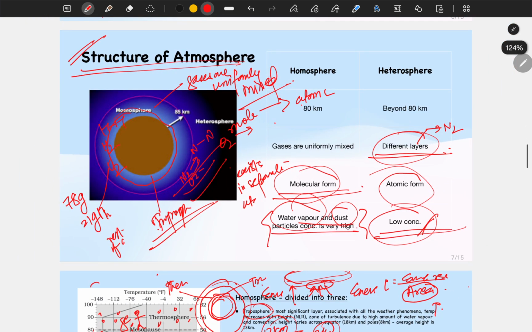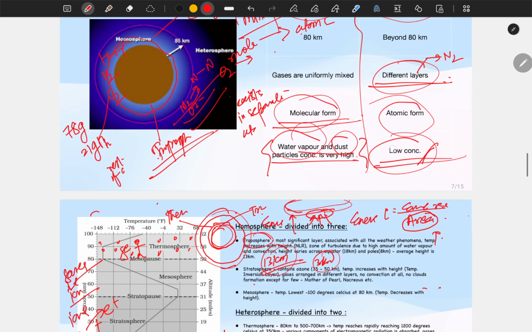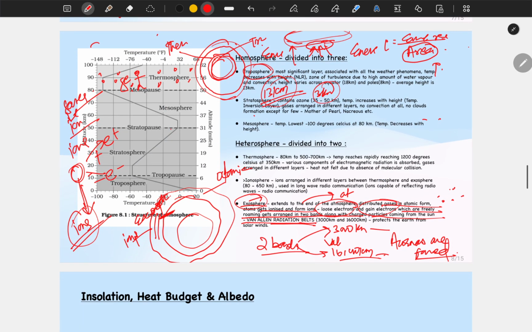Then we saw the structure of the atmosphere, what homosphere is, what heterosphere is, the layers that come under homosphere and under heterosphere, and we differentiated between the two. Now we saw the properties of different gases and layers, and what the normal lapse rate and environmental lapse rate are. Till now we have done this.